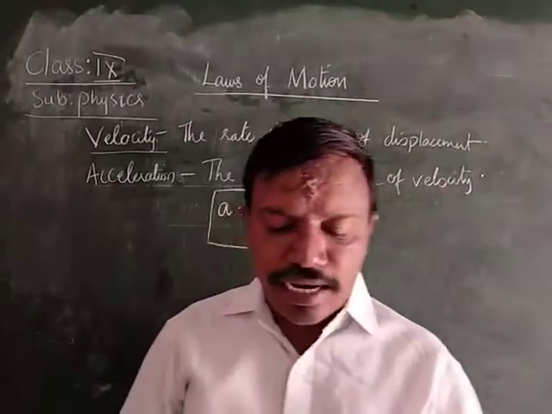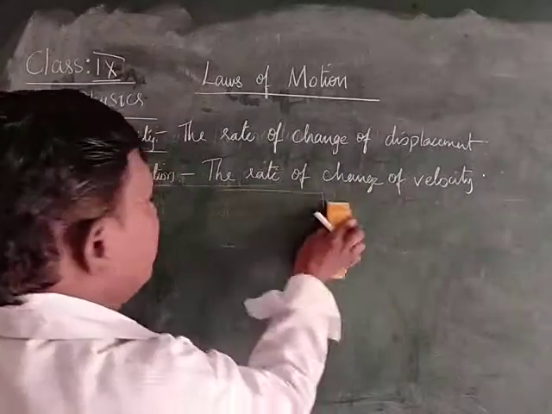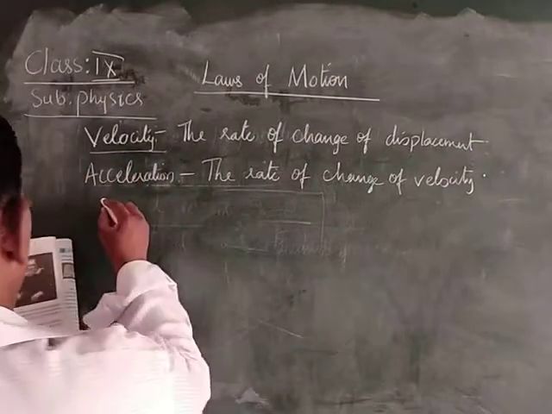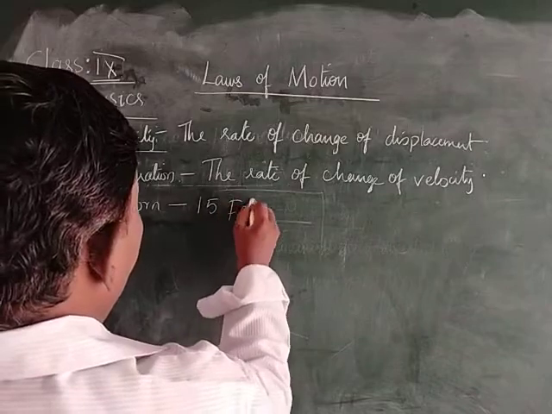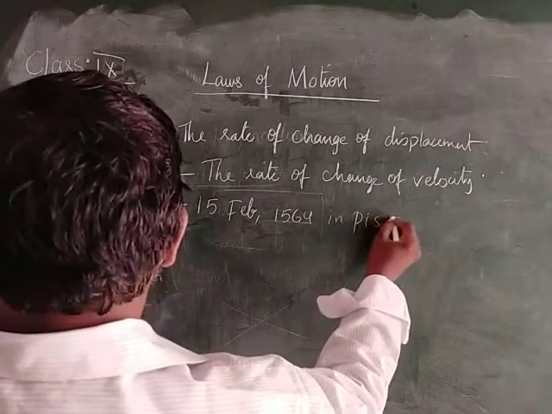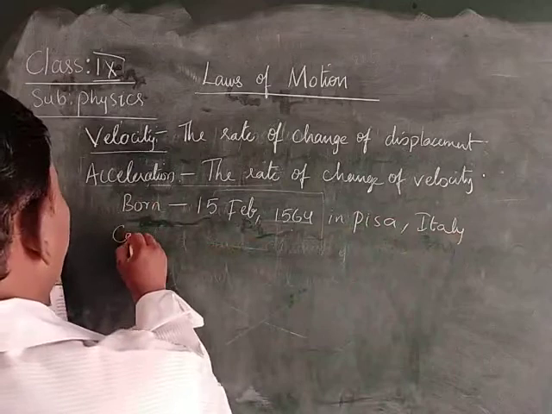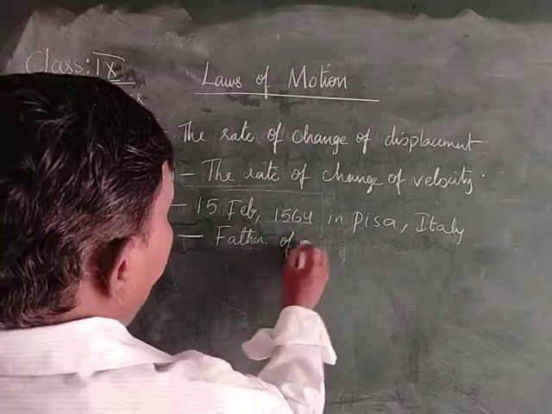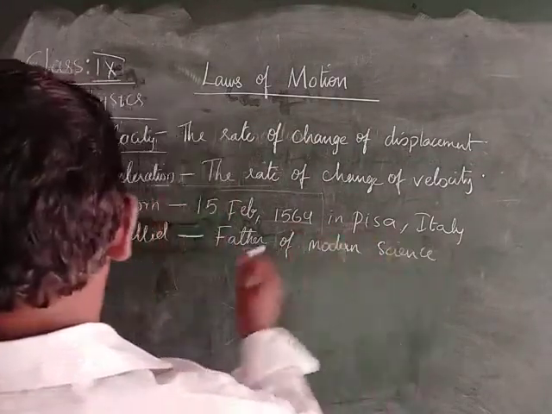Children, Galileo Galilei was born on 15th February. You should make a note of it. In the examinations, you may come across a question to write about Galileo Galilei. He was born on 15th February 1564 in Pisa, which is there in Italy. Called the father of modern science.